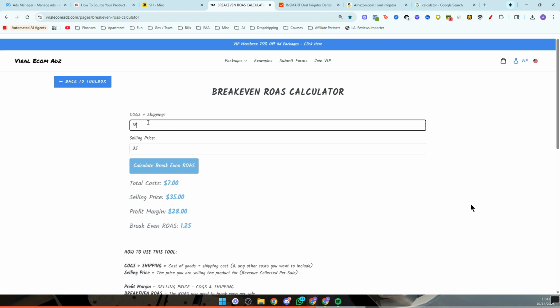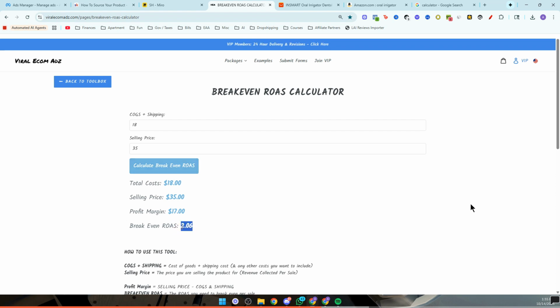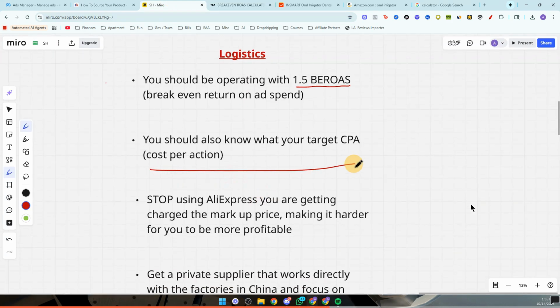Versus if I was getting this for $18, I would need my ads to, at bare minimum, be around a 2.5 return on ad spend. And for someone like you that may not have run a lot of money on Facebook ads, that's really, really high to be able to constantly achieve. That's really hard as well. All right. So you should know your CPA, cost per action.